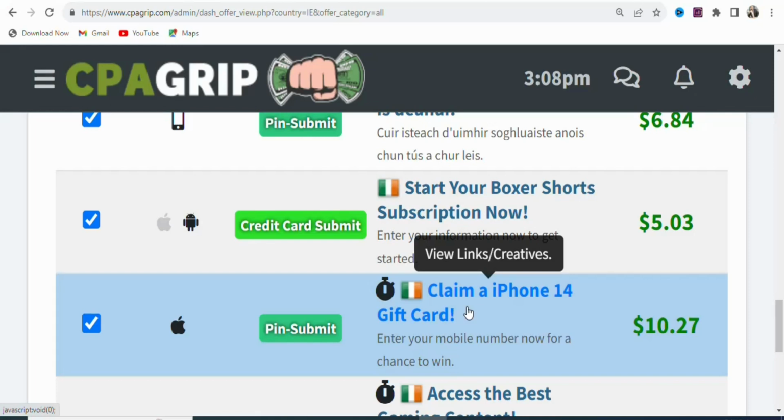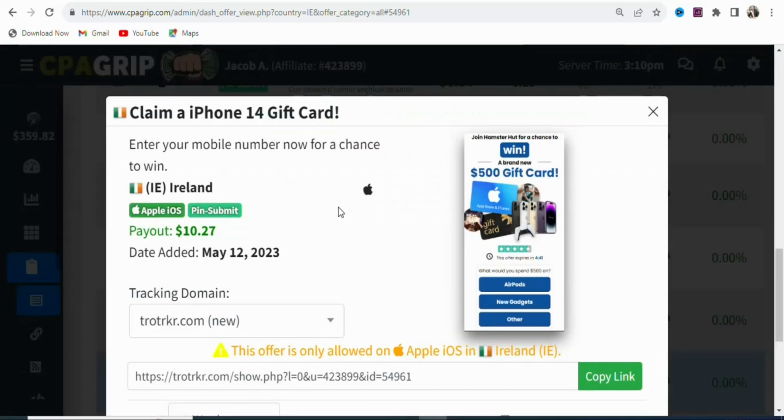To promote the offer, what you have to do is click on it so that you can get your affiliate link. Once you click on the offer, you're going to see a page like this. You can see this is your affiliate link, so you have to get people in Ireland to click on your link and then enter their mobile numbers so that they can stand the chance of winning iPhone 14 gift cards, and you are going to be paid $10.27.